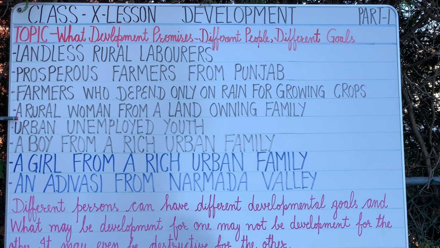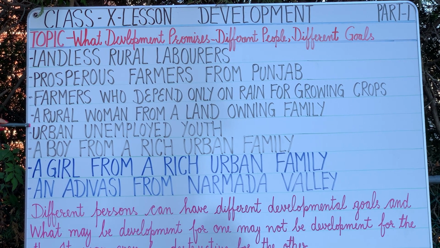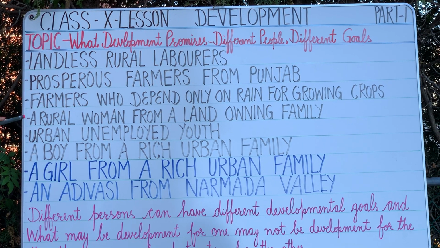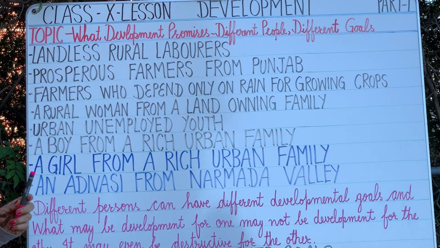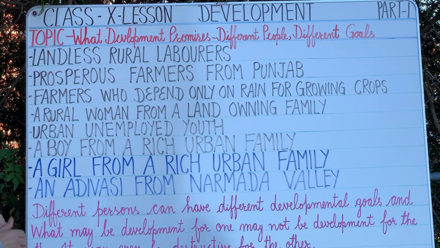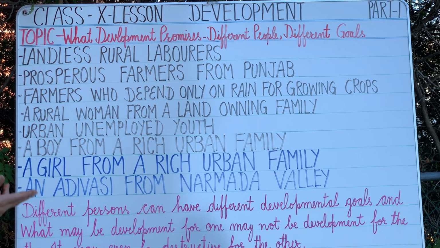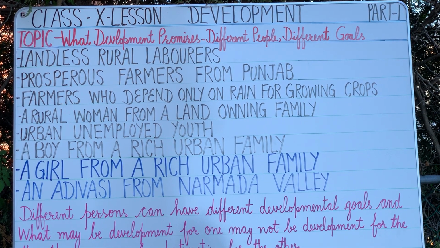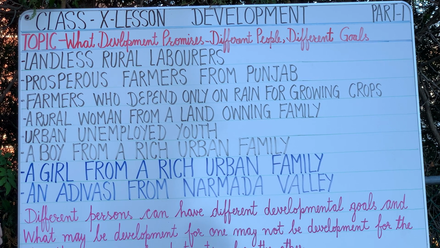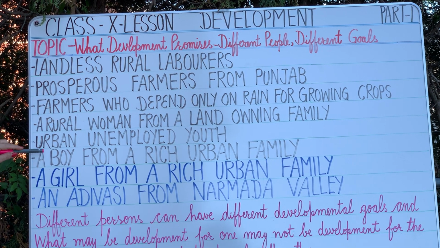Next, a rural woman from a landowning family. That means a woman who has a big land in the rural areas, and her goal will be to have more jewelry, and that her children should get a proper education, go to a hostel, and then go to the big metro cities and further abroad for higher education and lead a settled life in those countries, and she may go over there for excursions and to lead a settled life.